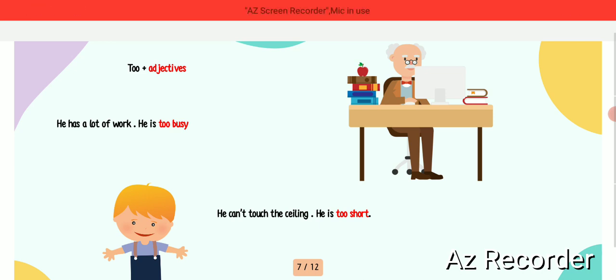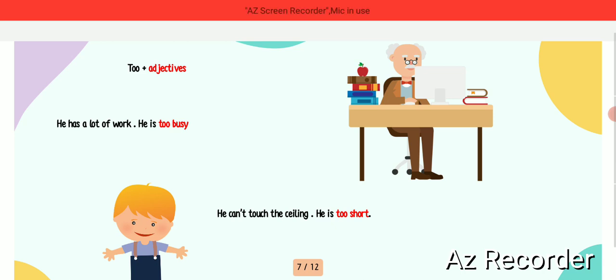So let's have an example here. He has a lot of work. He is too busy. So here it means he's very, very busy. You shouldn't talk to him. Let him alone. He is working because he is very busy. Okay, so too here means that he is very busy.